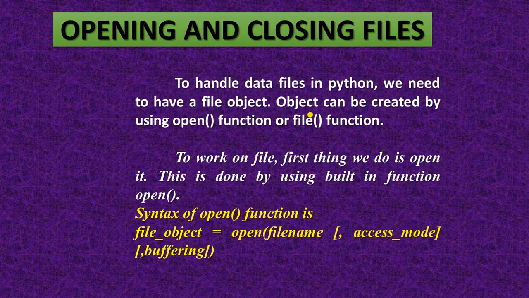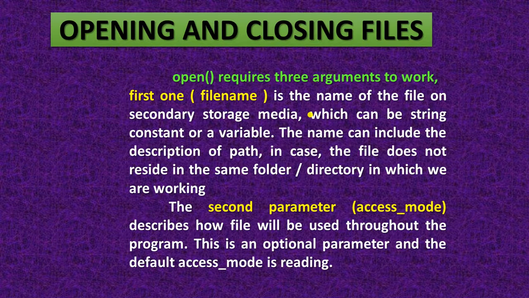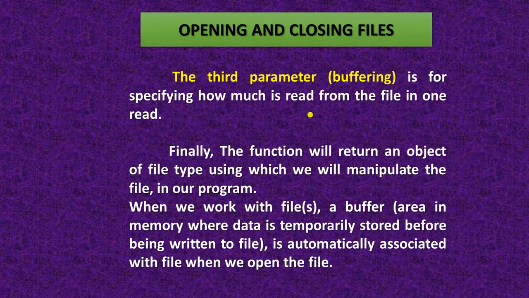Next is opening and closing a file. When you open or close any file, you need a file object. With the help of this object you are able to open the file. When you open the file, the open method takes a file name and an access mode, that is, the mode in which you are opening the file. So open has two parameters: the first is the file name and the second is the access mode. The third parameter is buffering, which is used for specifying how much is read from the file in one read.